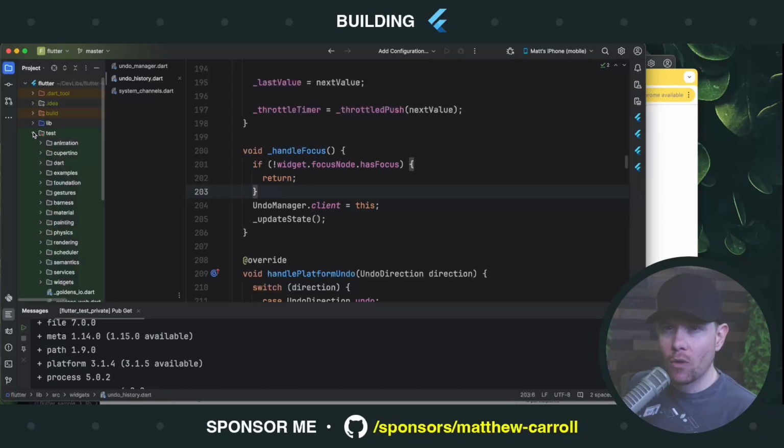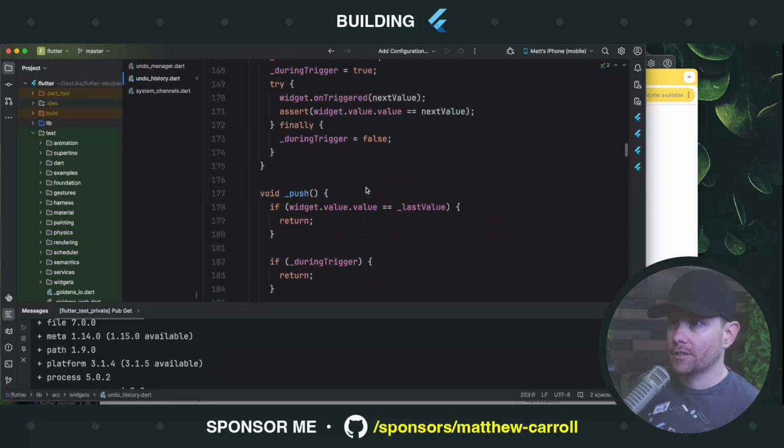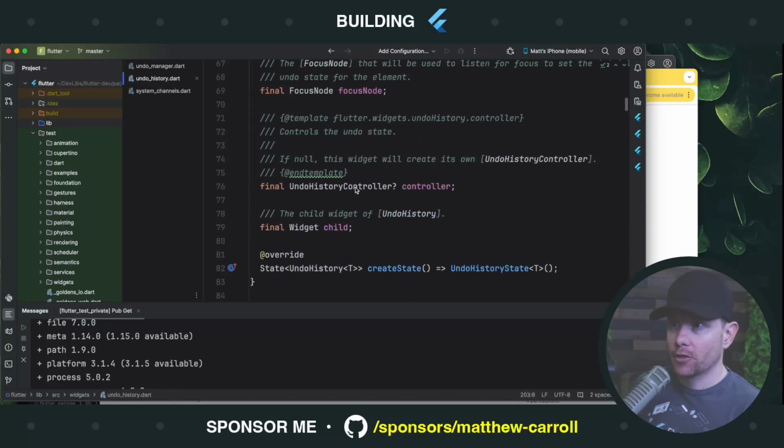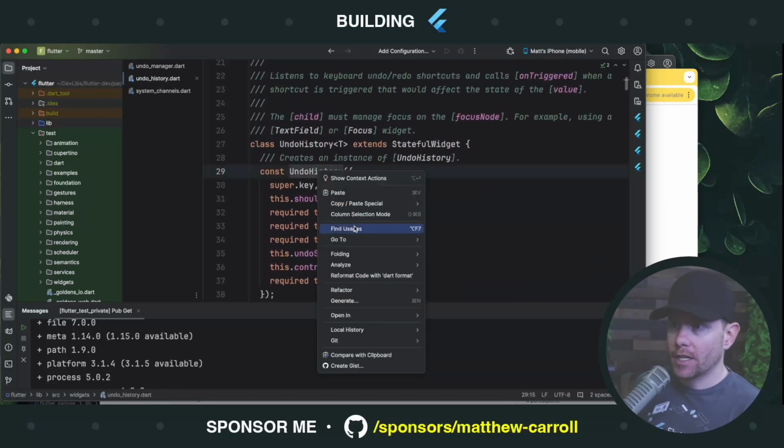And the question is now, where do we want to locate these tests? Supposedly every change to Flutter requires tests, and therefore, in theory, there should already be tests that create this widget. So I'm going to come up to the undo history widget. I'm going to say find uses.